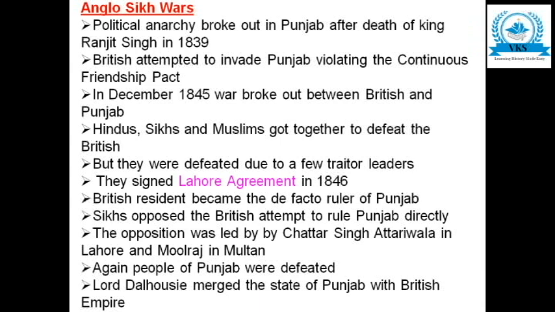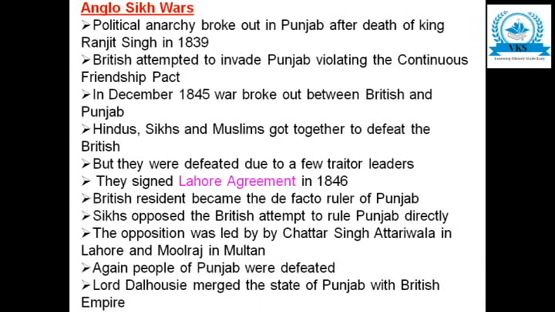Again, the people of Punjab were defeated. So the second time also they were defeated. And Lord Dalhousie merged the state of Punjab with the British Empire. That is, they got control over Punjab also. So slowly you can see, first you saw what happened in the Anglo-Maratha War. Now in the Anglo-Sikh War you are seeing how the British are gaining control. So let us see once more.